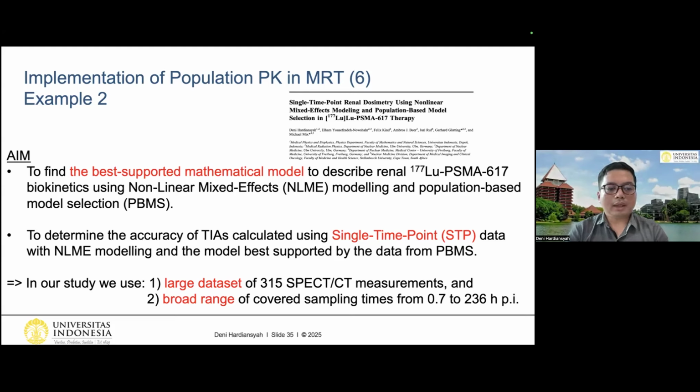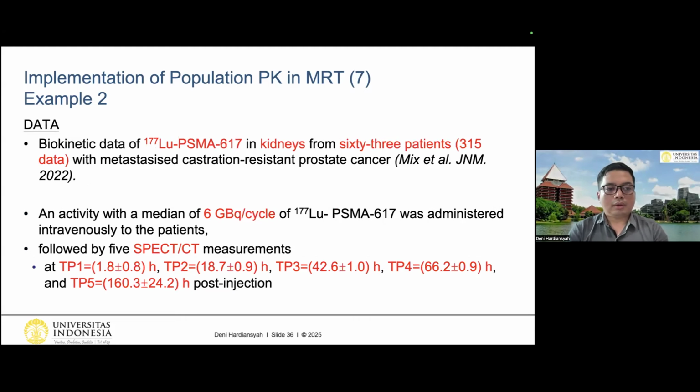So in our study, we use a large set of 315 SPECT-CT measurements and also a broad range of covered sampling times from 0.7 to 236 hours post-injection. So these are the explanation of the data.